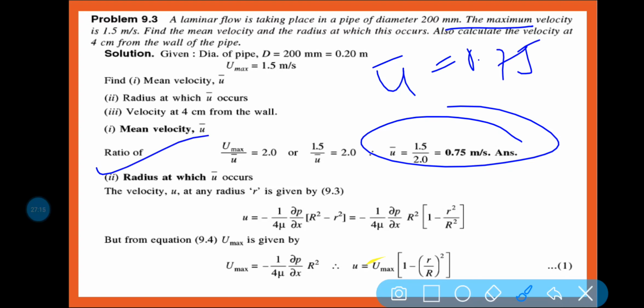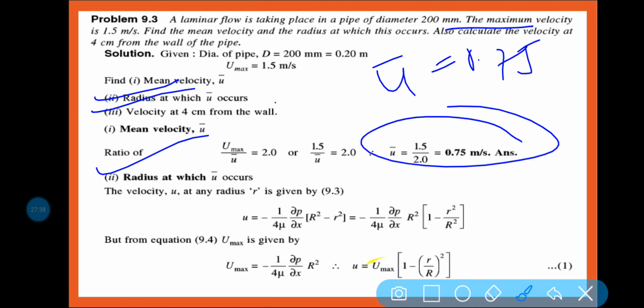So the radius at which u bar occurs. Look, what was asked here: the mean velocity, the radius at which u bar occurs, and the velocity at 4 centimeter from the wall. So first of all, the radius at which u bar occurs, that means where your average velocity is occurring.